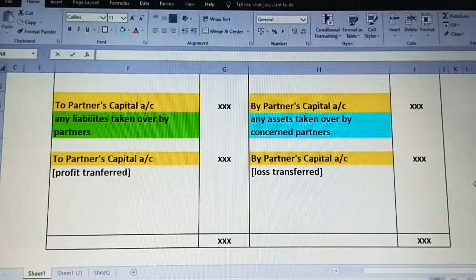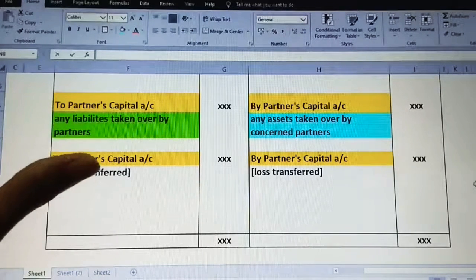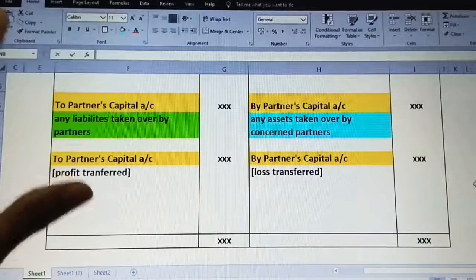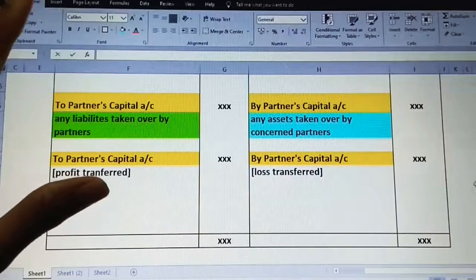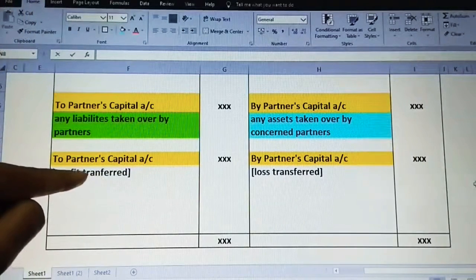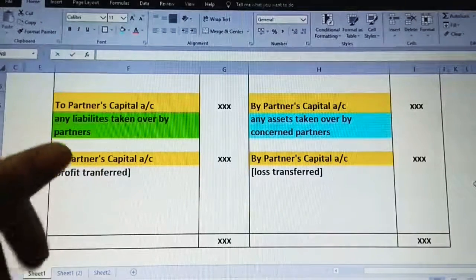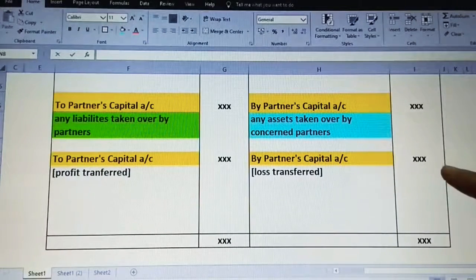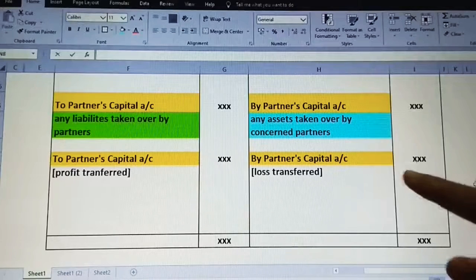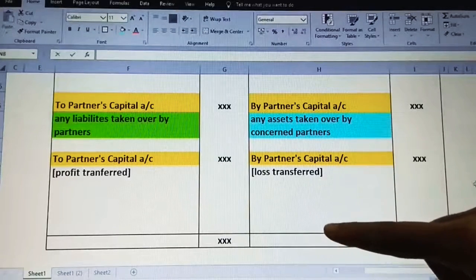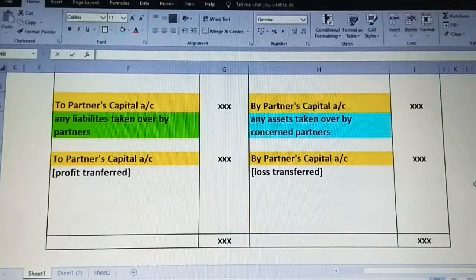Next, the last step. As we commonly come across, which side is greater? If the credit side is greater, you get the balancing figure as profit. If your debit side is greater, you get the balancing figure as loss. And this will be distributed among the partners in the inner column. That's all. This is a very important thing which we need to know.